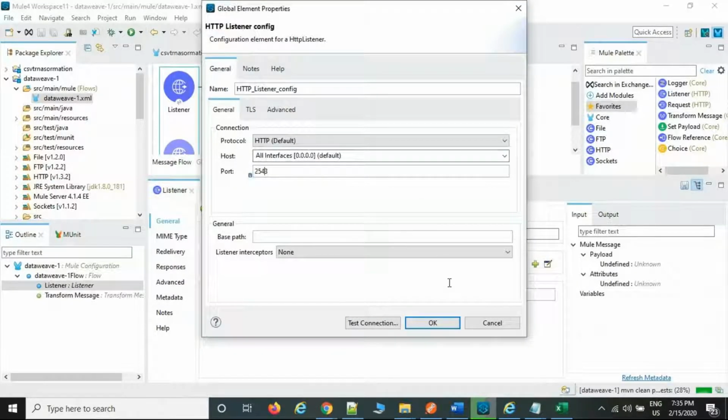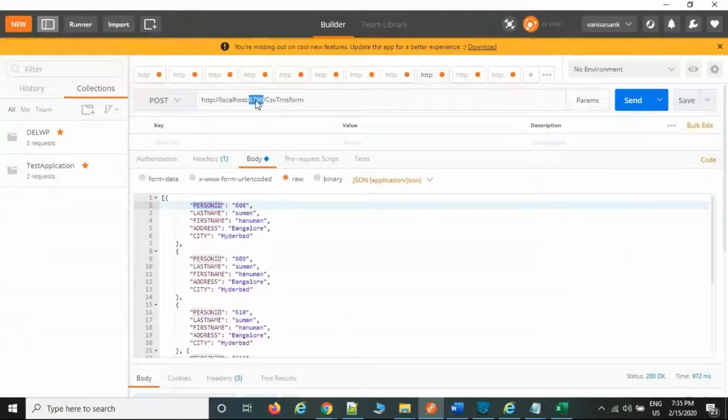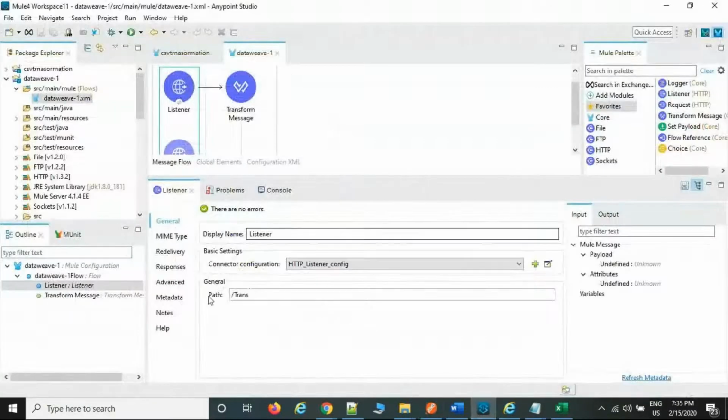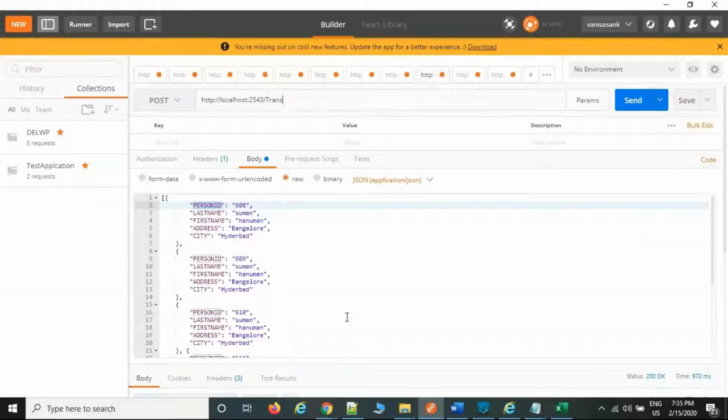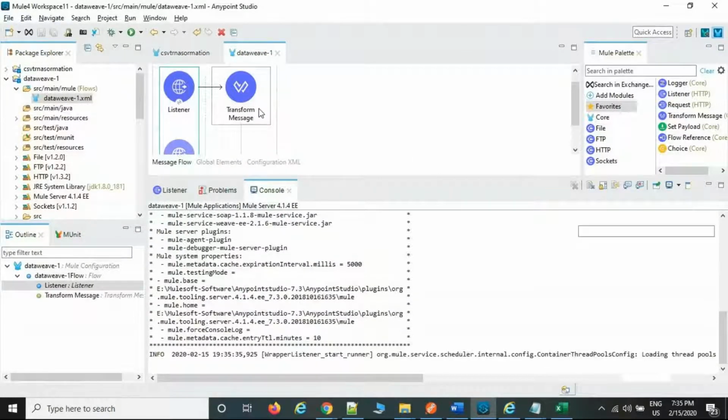Now take the 2543 as the input file and trans is the path. Now post the data and you can verify. It's still deploying. Now JSON to JSON transformations.